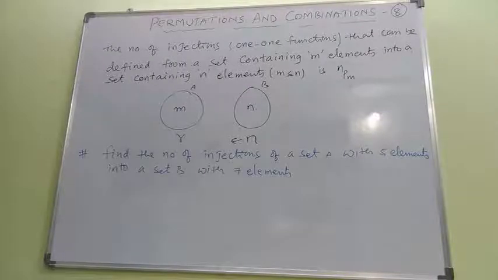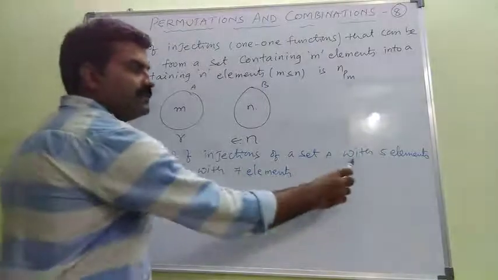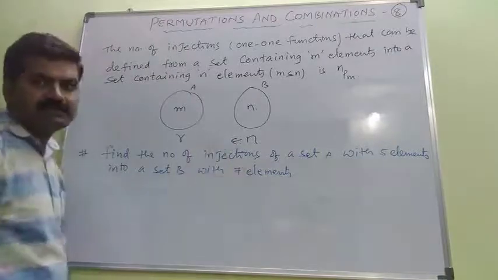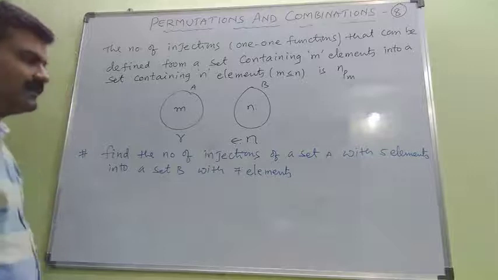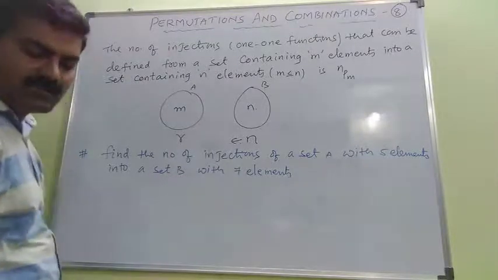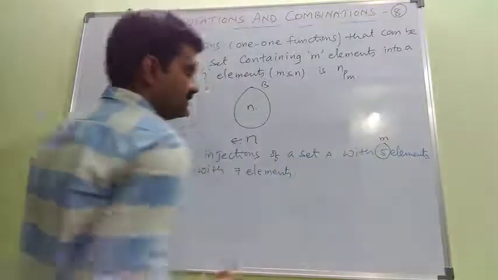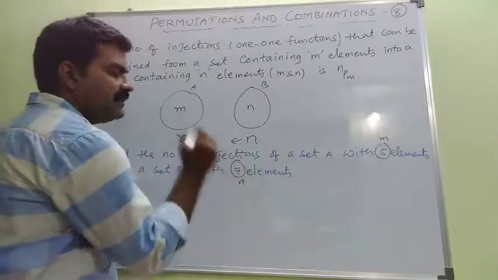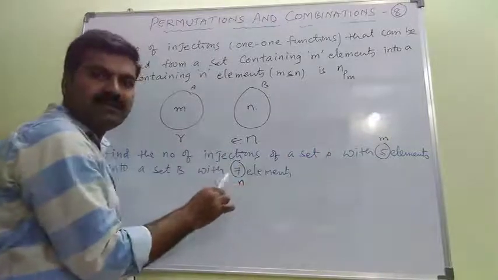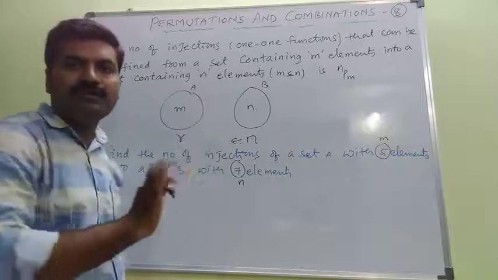So look at this question now. Find the number of injections from set A with 5 elements into a set B with 7 elements. Set A is containing 5 elements and set B is containing 7 elements. So these are nothing but, you can compare, that set A contains m elements and set B contains n elements. That's what: 5 blanks can be filled with 7 dissimilar things, and injections means one-to-one. So no repetition is allowed.